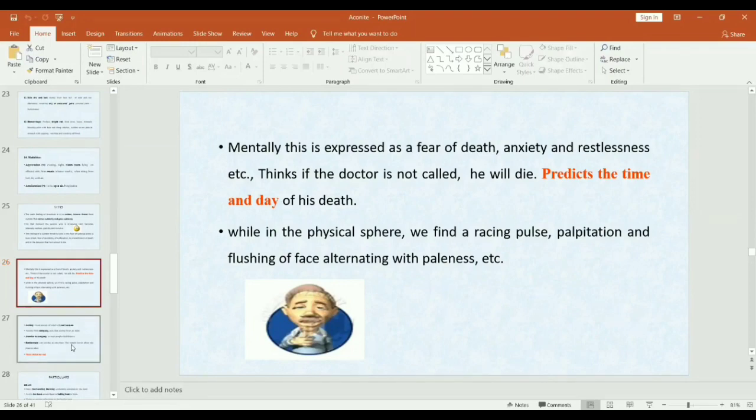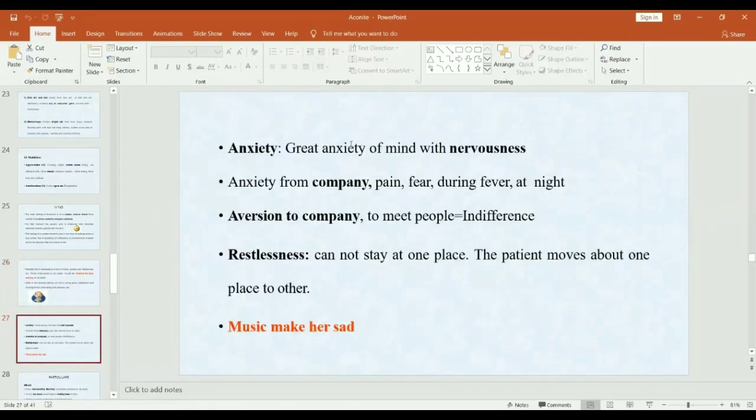Also there is anxiety with nervousness. Also anxiety from company, pain, fear during fever and at night. Aversion to company, to meeting people, which leads to indifference. Restlessness, they cannot stay in one place. The patient moves about from one place to another. We have already seen that music makes them sad.